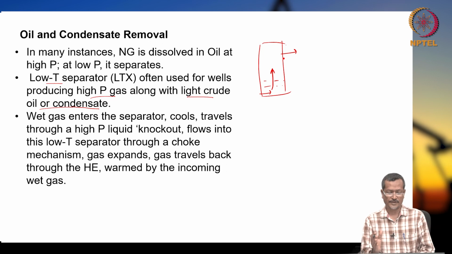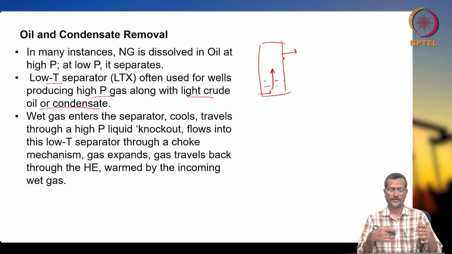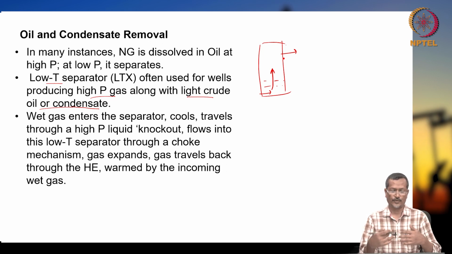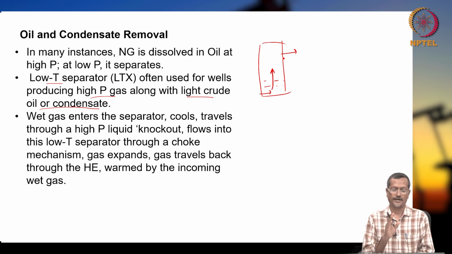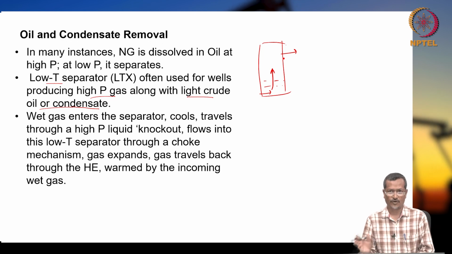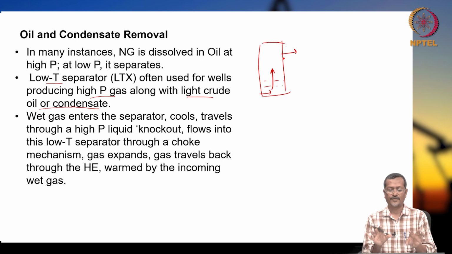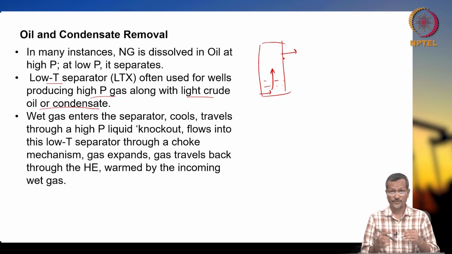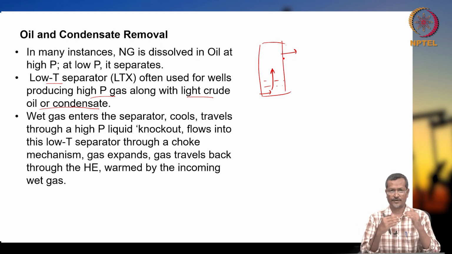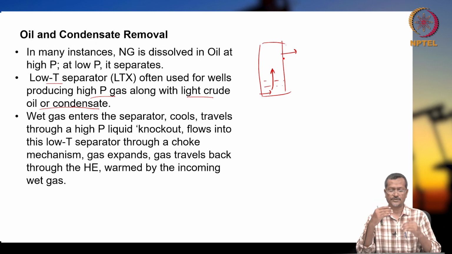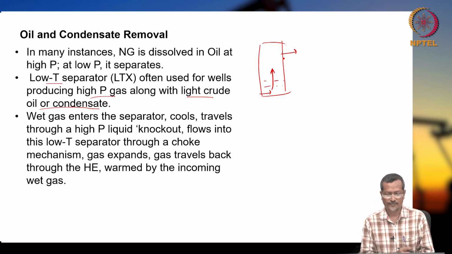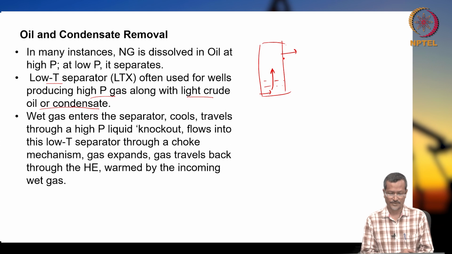It will be warmed by the incoming wet gas. So this way the LTX will be working and it will be removing the unnecessary particles, or it will be separating the different components of hydrocarbons. Okay. So you create different temperature zones, and different temperature zones will be separating different components of hydrocarbons.